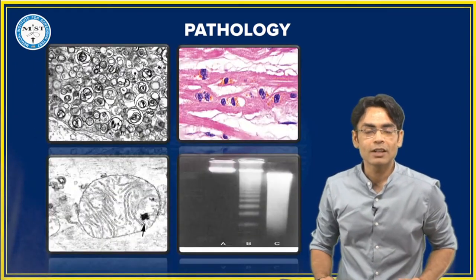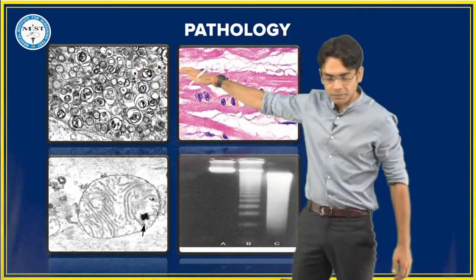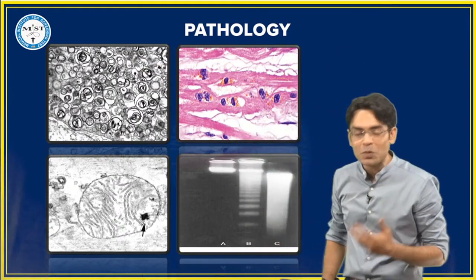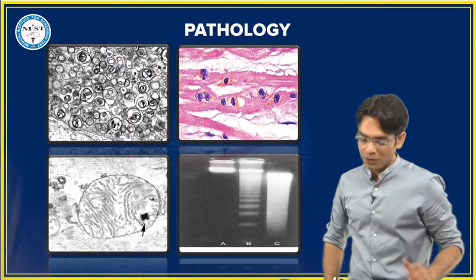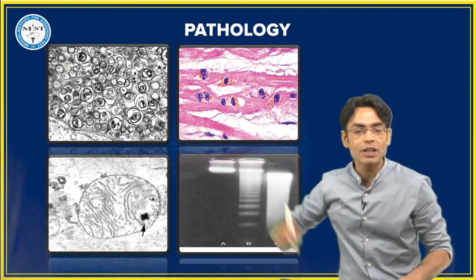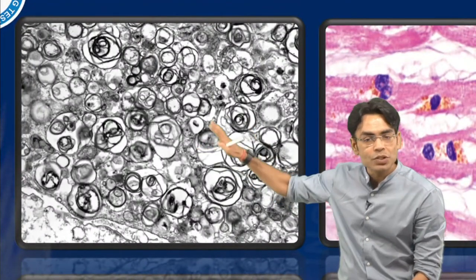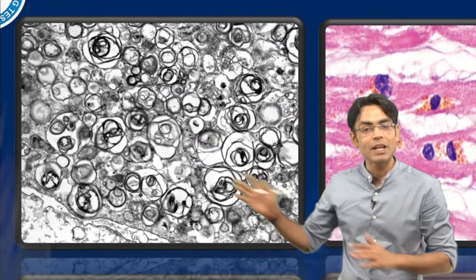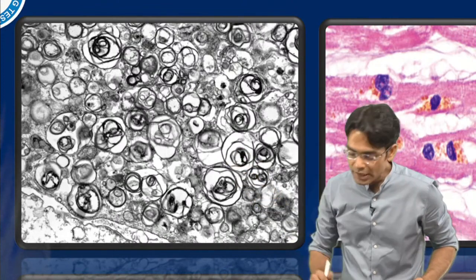Another question, beta, tell me what this is. Quickly tell me this image. What is this particular image? Yes, guys, I cannot take the names because there are so many people answering, and it gives me immense pleasure that you people are answering. So what is this particular image? Let me zoom this image for you. This is electron microscopy. Whenever you see a black and white image in pathology, we say it is electron microscopy, because normally it is always blue and pink, but whenever we are getting a black and white image, that means we are talking about electron microscopy. So what is this image?